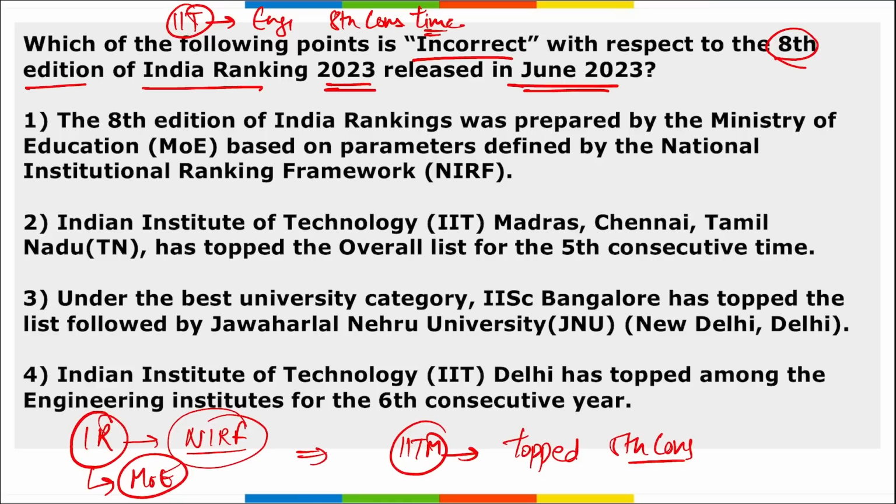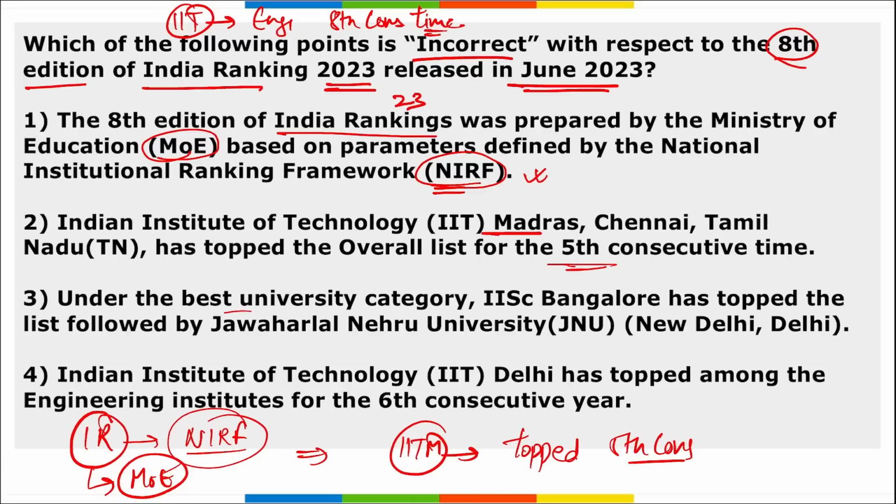Right. So if we look at the data, which among the following you have to tell is incorrect. If we look at option A, the 8th edition of India Rankings 2023 was prepared by the Ministry of Education, right, and on the parameters defined by NIRF. So option A is right. Second, Indian Institute of Technology Madras, Chennai, Tamil Nadu has topped the overall list for the 5th consecutive time. So yes, this is also right.